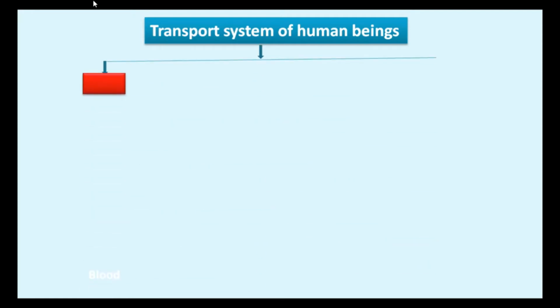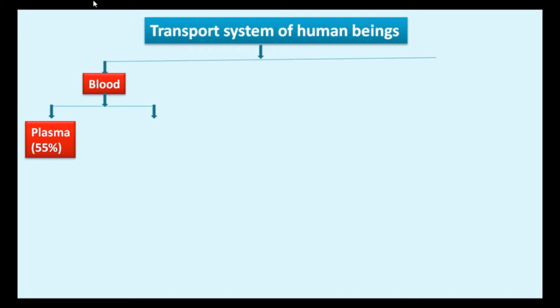The first one is the blood. Blood consists of two main components. First one is plasma. Plasma constitutes about 55% of blood volume. Blood cells are suspended in the plasma. Plasma transports carbon dioxide and nitrogenous waste in dissolved form.